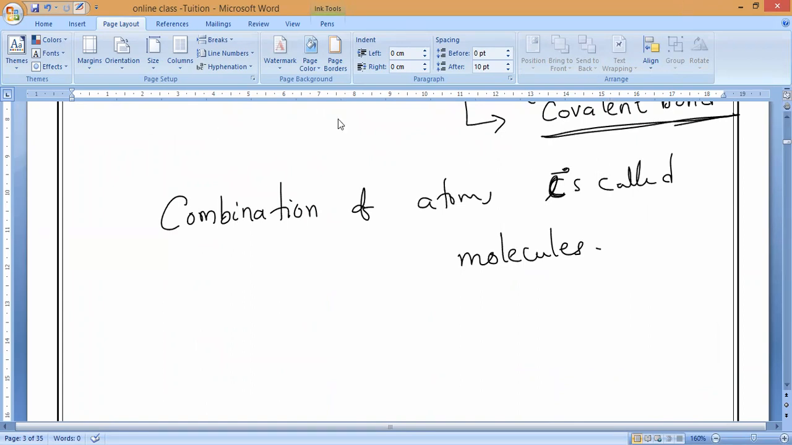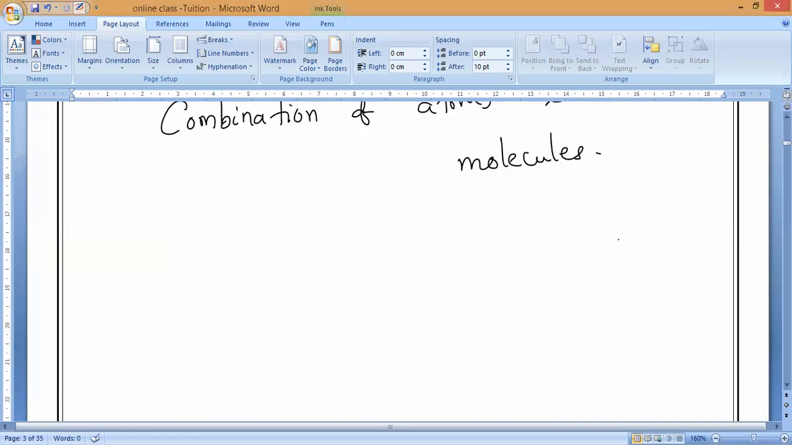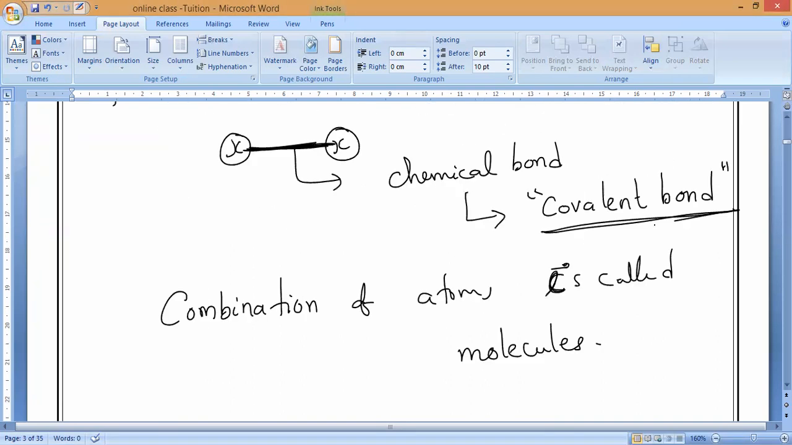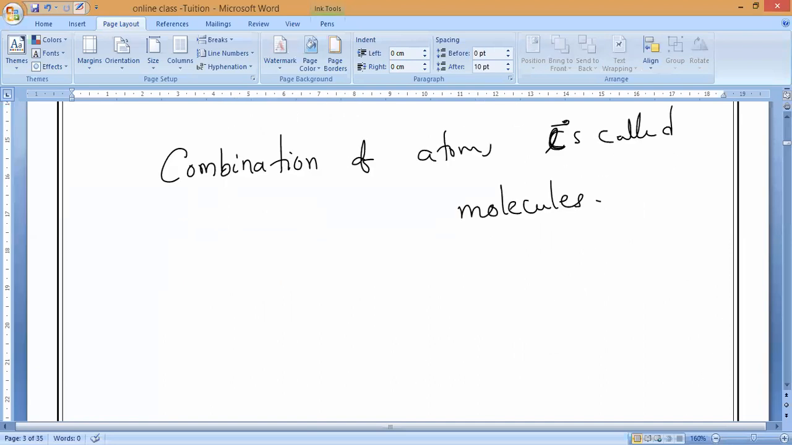Understand, everybody? So when the atoms are electrically neutral, the chemical bond holding the atoms is the covalent bond. Now, if you observe here, a molecule can exist in free state. Atoms cannot exist in free state, but molecules can, because a molecule already means more than one atom. Is it yes or no, guys?